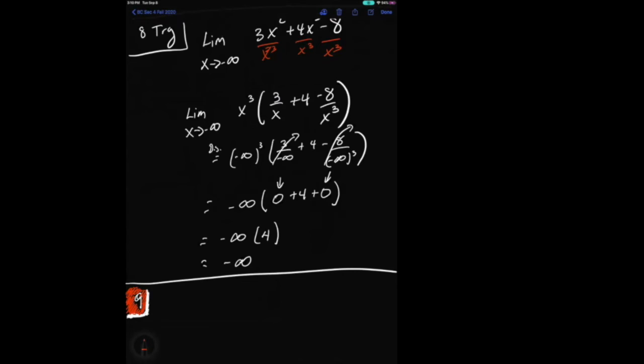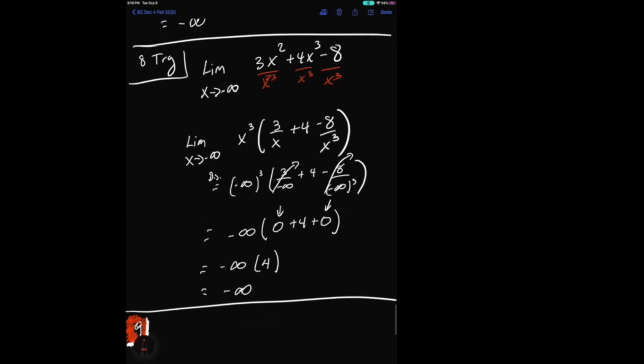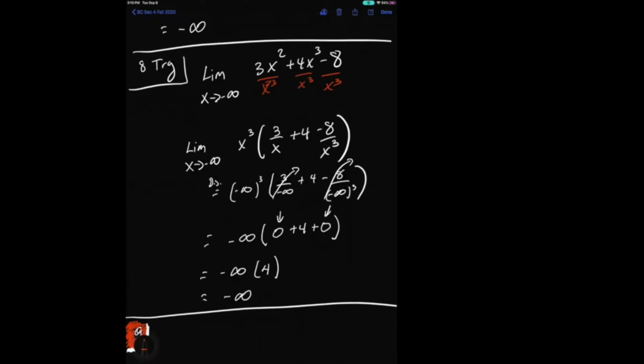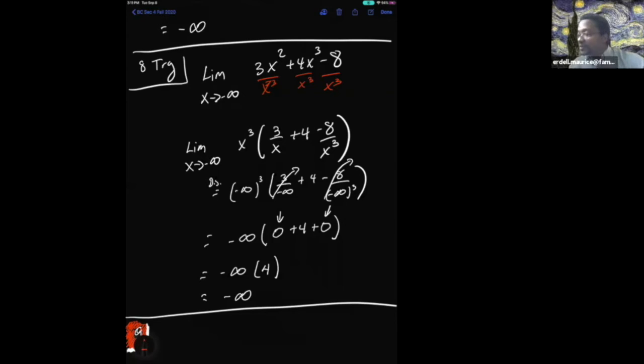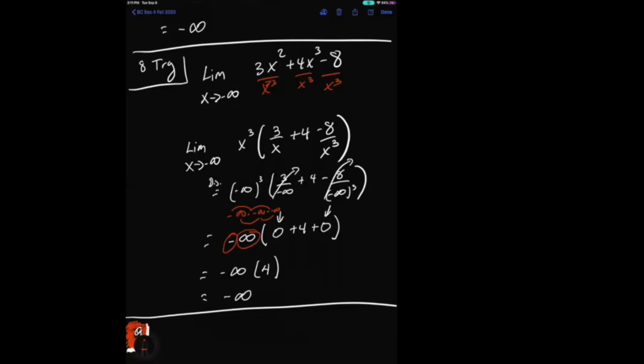I'm asking, how did you get rid of the cube on the negative infinity? Oh, negative infinity times negative infinity times negative infinity. A negative times a negative is a positive. Infinity times infinity is infinity. Okay, thank you.